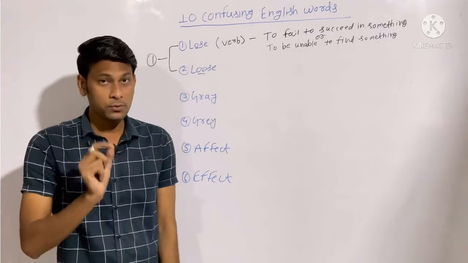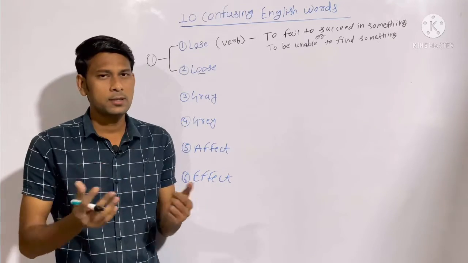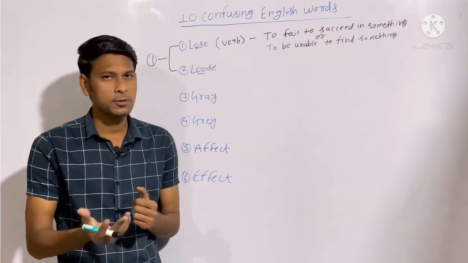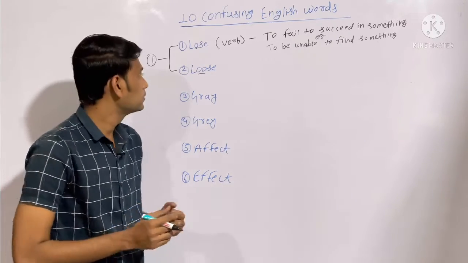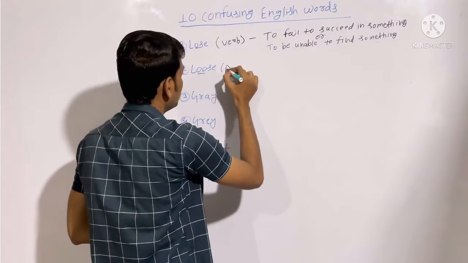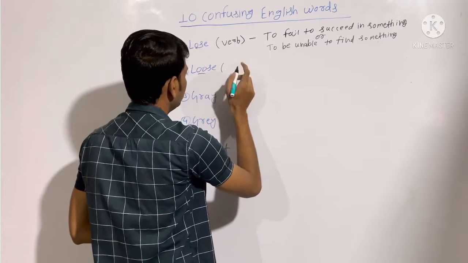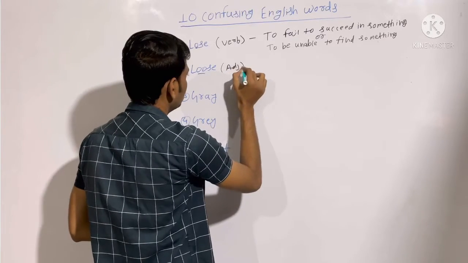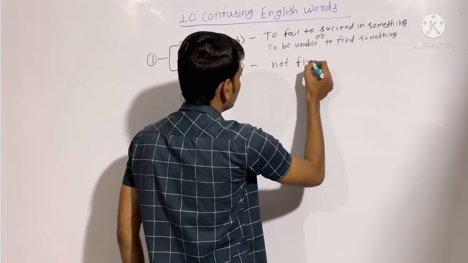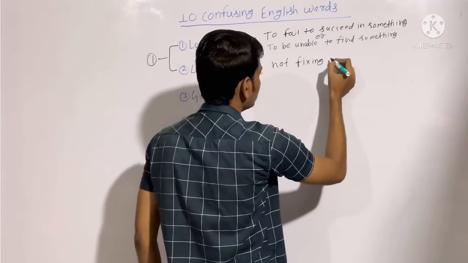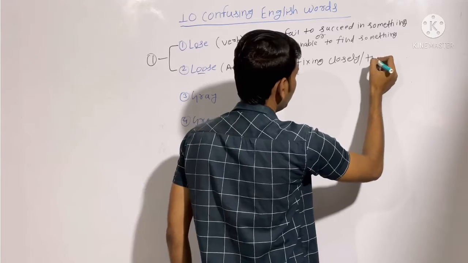Loose with double O is an adjective, which means not fixed rightly, or you can say not closely, or not tightly controlled. Let me write the meaning. This is an adverb. I'm sorry, this is an adjective. Not fixed closely or tightly, you can say.